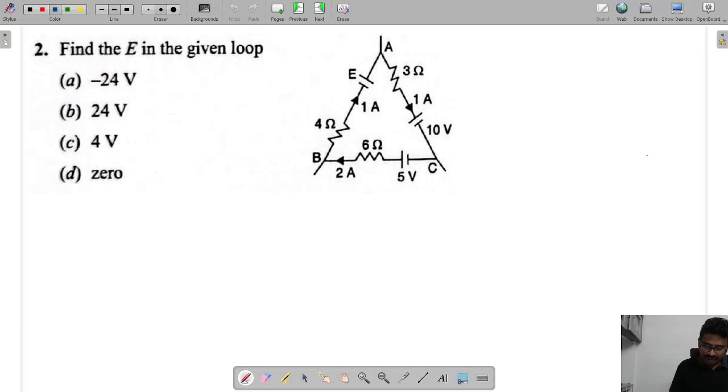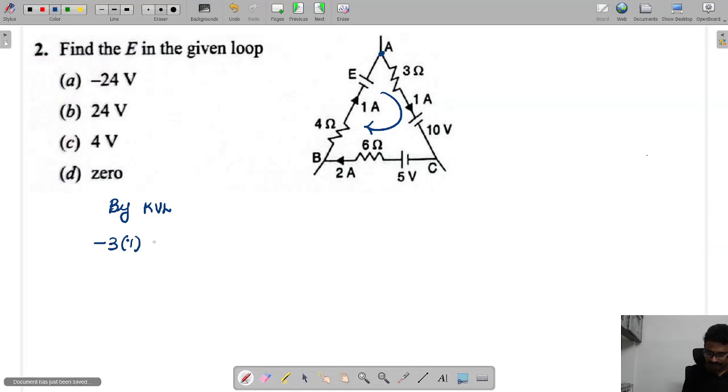Now let us start from here by KVL, applying it in this loop. You can see this current is I1. Along the direction of current we have taken the drop as negative. So minus 3 into I1 value, which is 1.